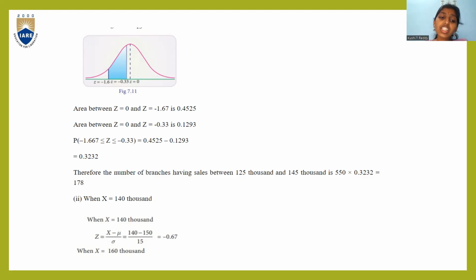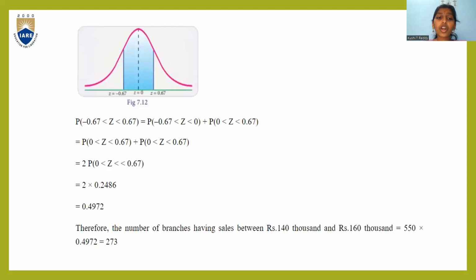The next condition: when x is equal to 140, the z value is minus 0.67. For this, you again use the normal distribution table, plot the graph, and the probability becomes P of minus 0.67 less than z less than 0.67. Here you take the values again from the z table.